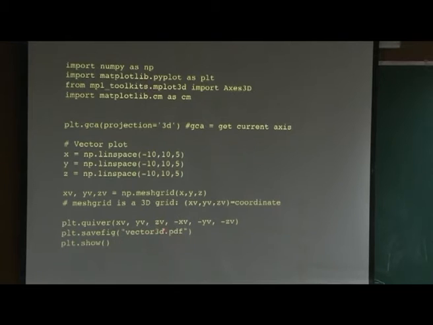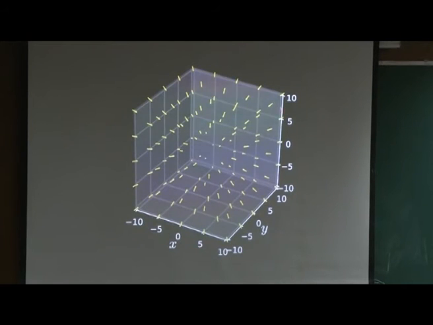I can save this figure in vector3d.pdf. If I do not put the show command, it does not come on the screen, but I want it on the screen, so it will come on the screen. Now, how does the plot look? This is the x axis, y axis and z axis. This is definitely not looking very great, but these are the arrows. One can do better if I work very hard.